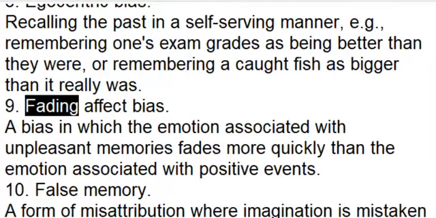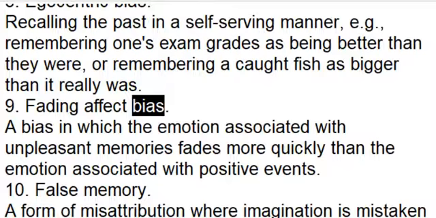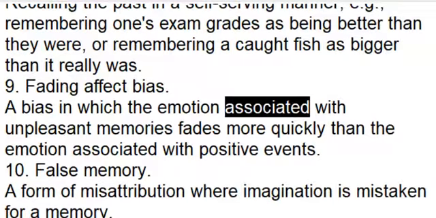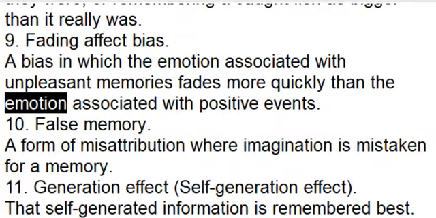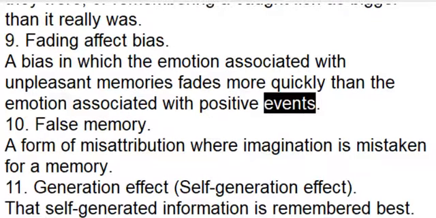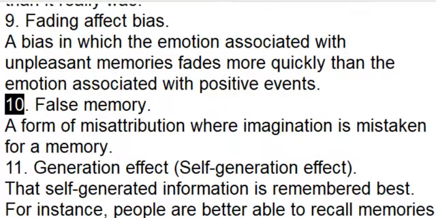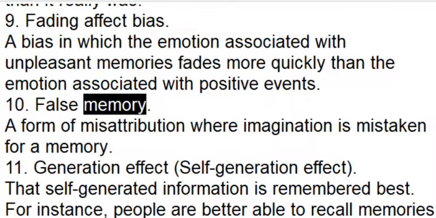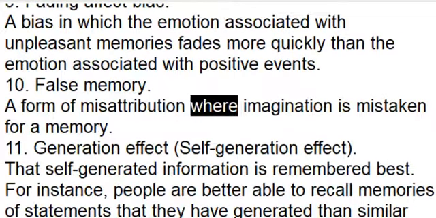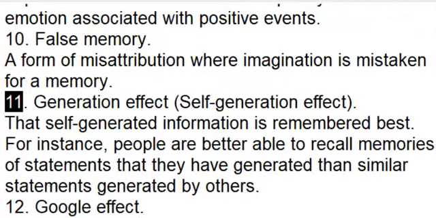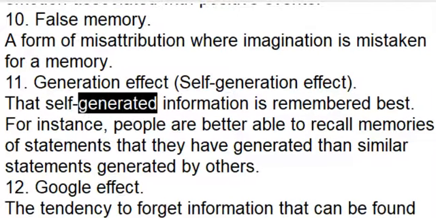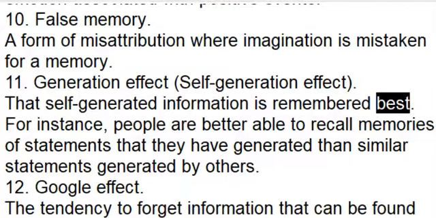9. Fading effect bias. A bias in which the emotion associated with unpleasant memories fades more quickly than the emotion associated with positive events. 10. False memory. A form of misattribution where imagination is mistaken for a memory. 11. Generation effect, self-generation effect. That self-generated information is remembered best.